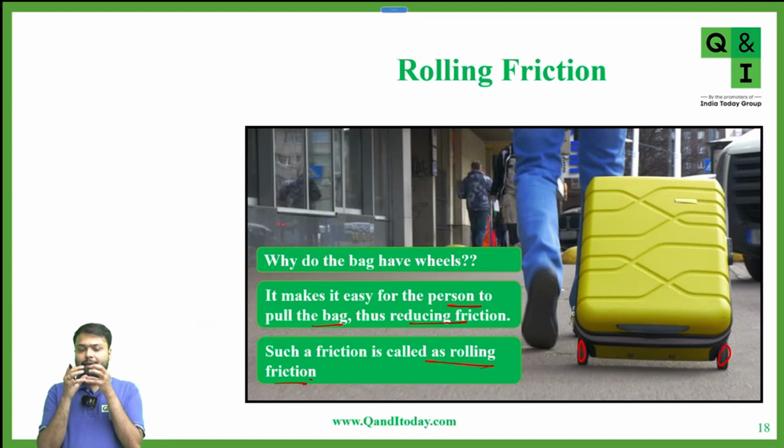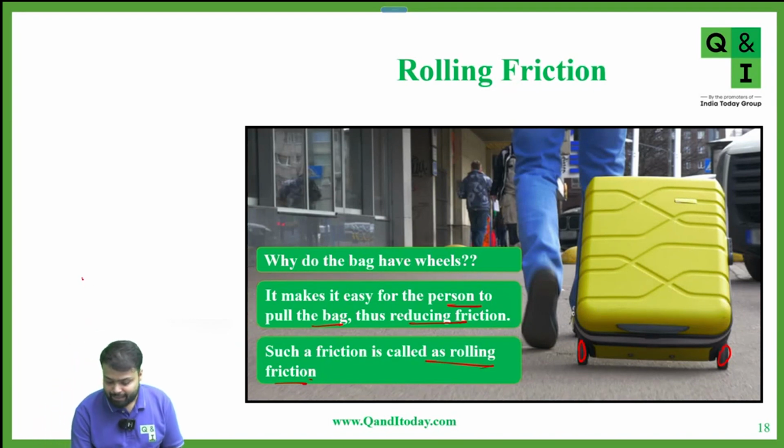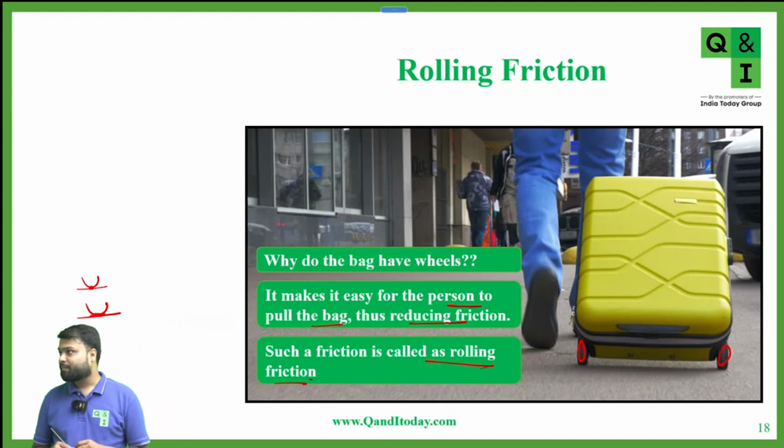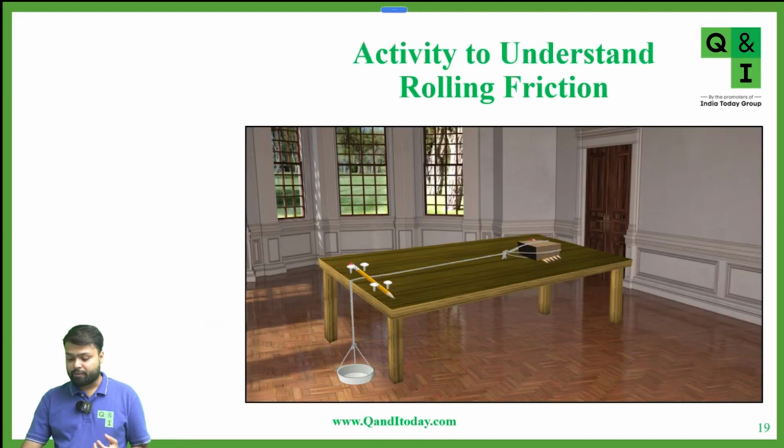And the area of contact between the wheel and the surface is very small. In the ideal case, we say that there is a point contact between the wheel and the surface. But in real life, we know that there is some area of contact with the surface. We will get to know about these things in later classes, in class 11th. For now, just know what rolling friction is. Tell me, what is rolling friction?